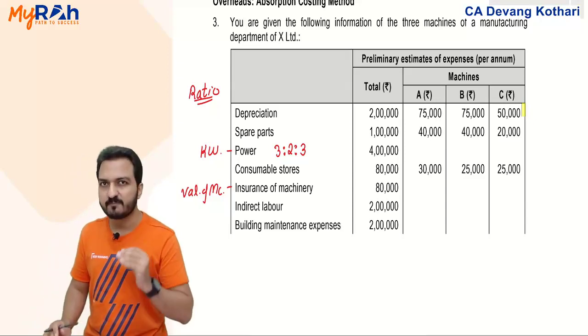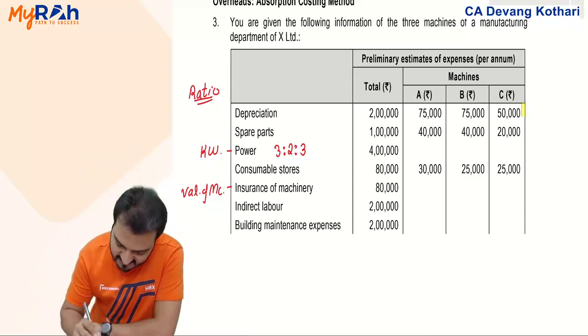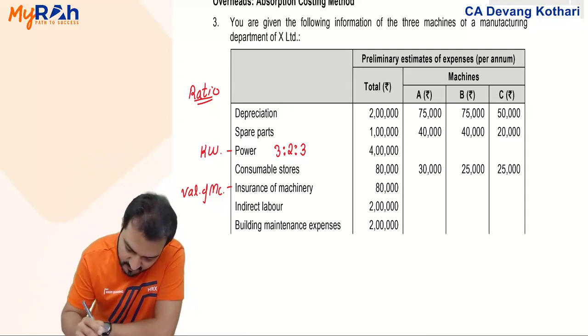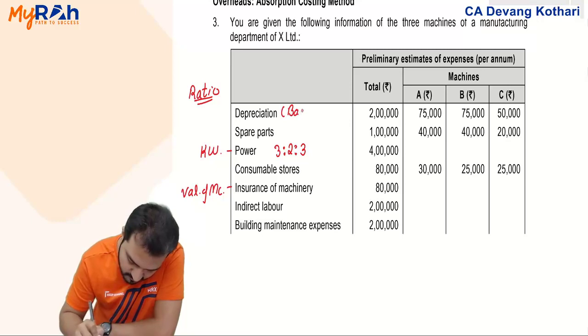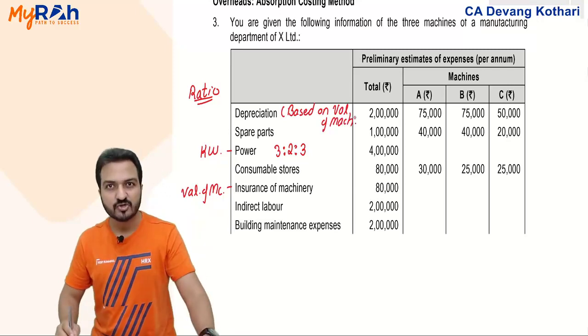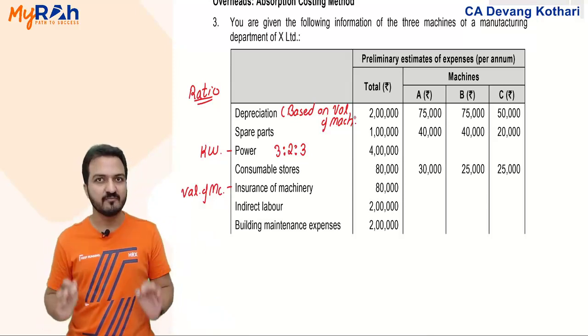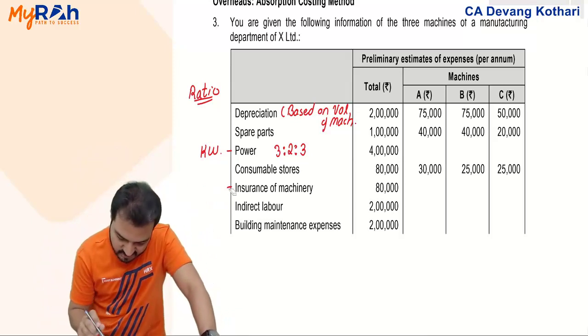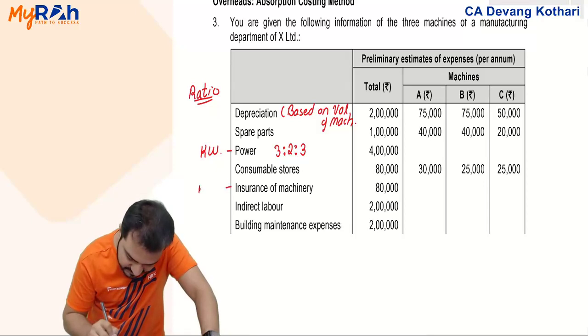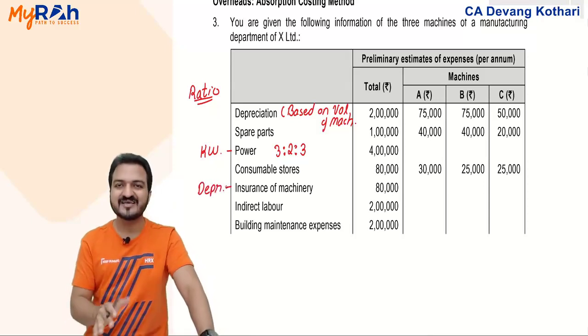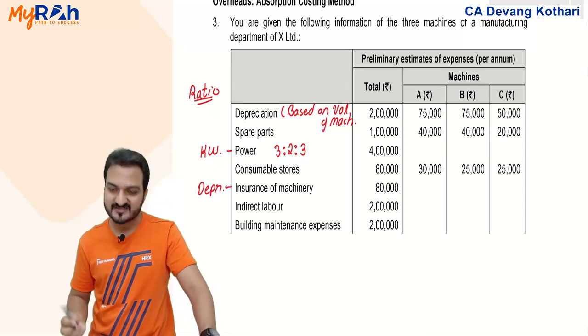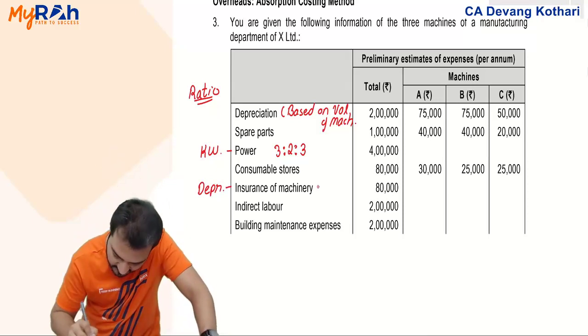So the machine depreciation given here is also based on value of machines. If depreciation is already based on value of machines, then insurance of machine can be distributed in that same ratio. Insurance will be distributed in the ratio of depreciation, because depreciation itself indicates value of machines. What is that ratio? 75, 75, 50. That is, I can say 3:2.